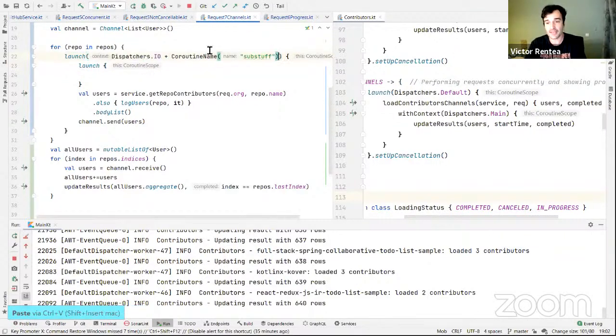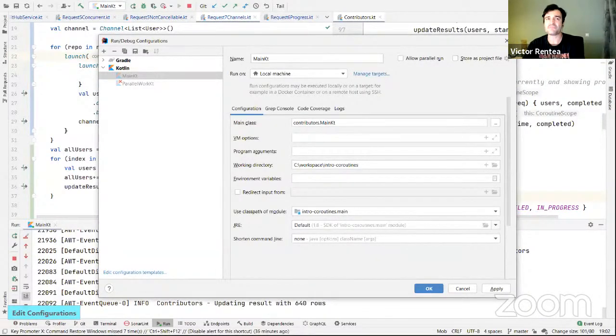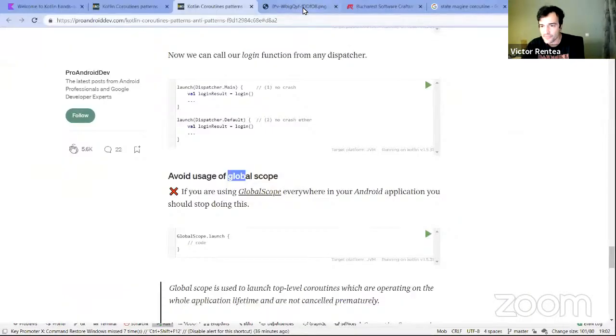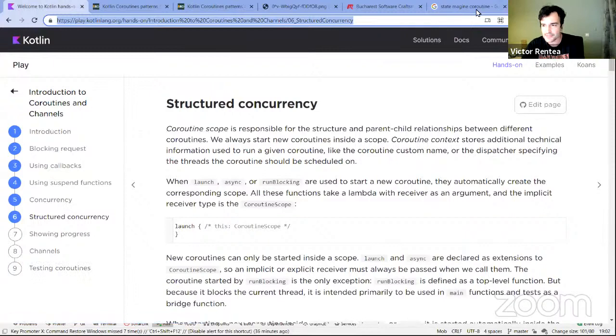So you can, for example, say get plus repo.name. And I think you need to put some configuration in here. Let me cheat a bit. There was some very interesting debugging stuff that you can put.